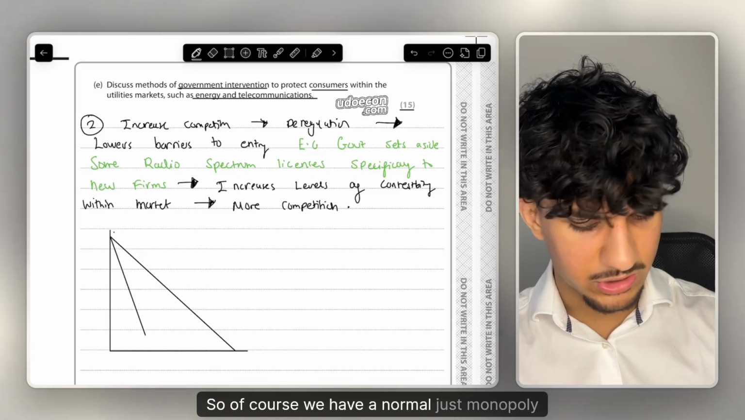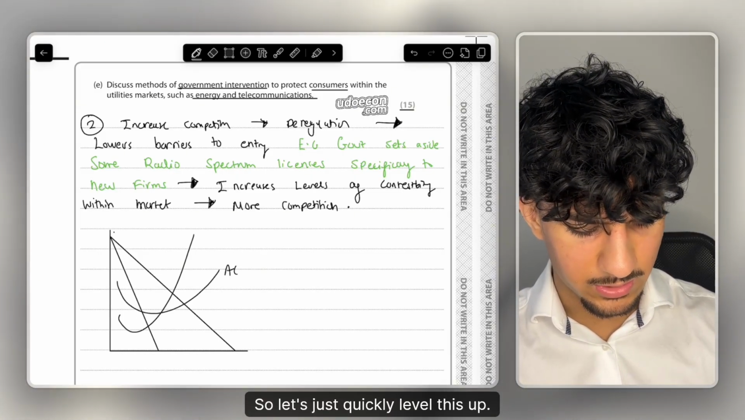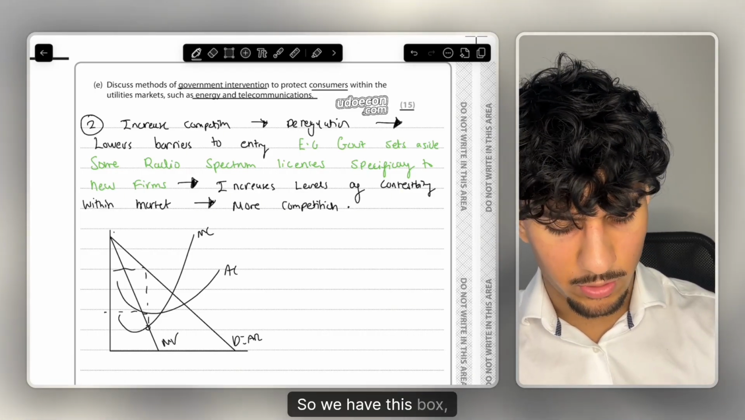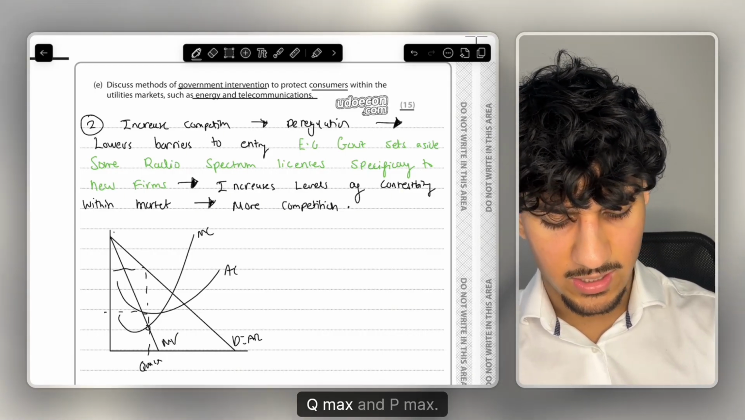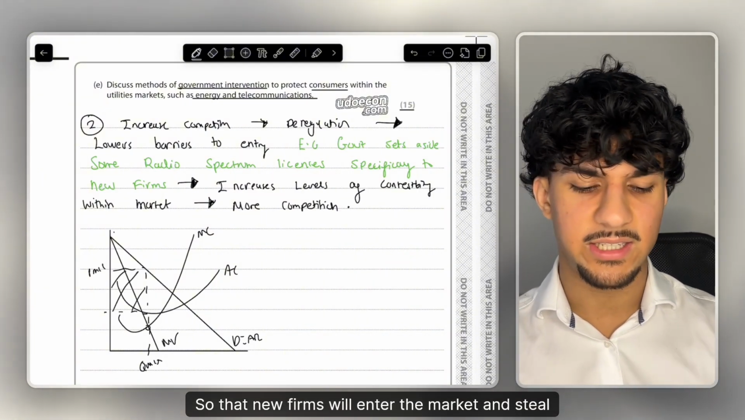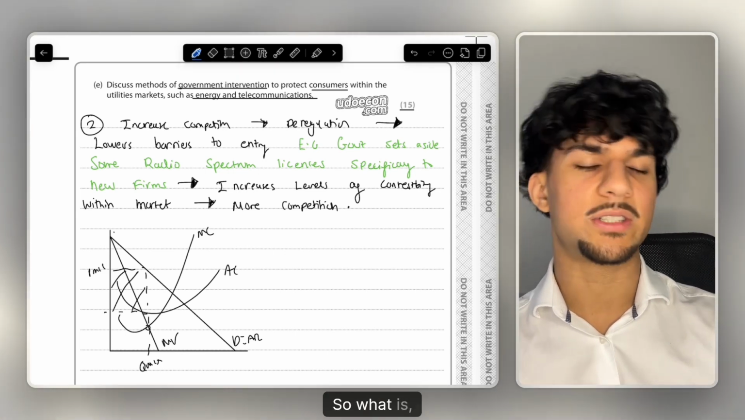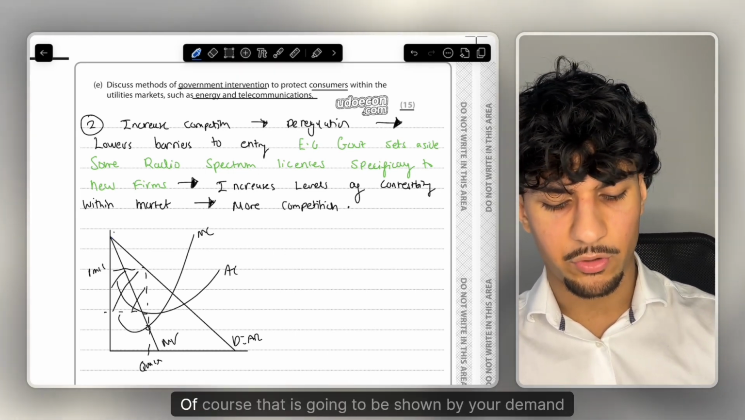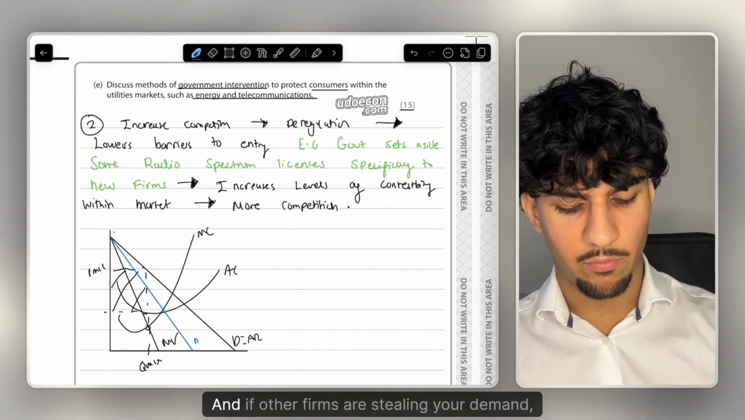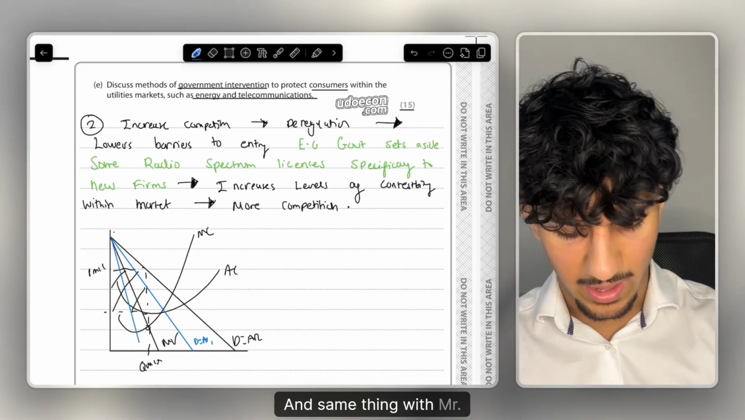Of course we have a normal monopoly diagram, so let's quickly label this up: D equals AR, MR, MC. We have this box of supernormal profit, of course, Qmax and Pmax. But now new firms will enter the market and steal these incumbent firms' demand away. So they're stealing customers. How can we represent that on the diagram? That is going to be shown by your demand curve shifting inwards. Why? If other firms are stealing your demand, this means demand will decrease, and same thing with MR.